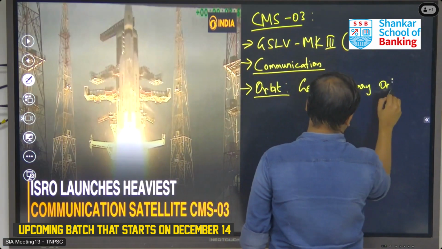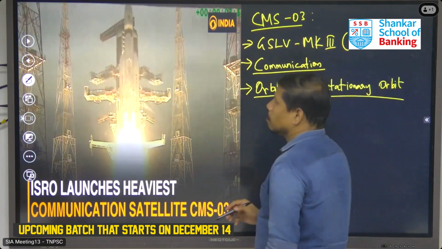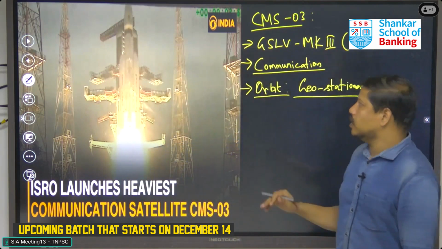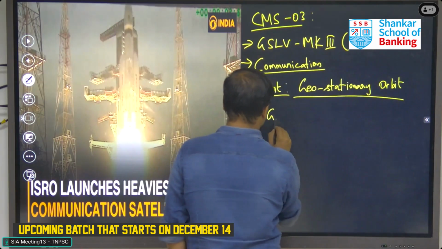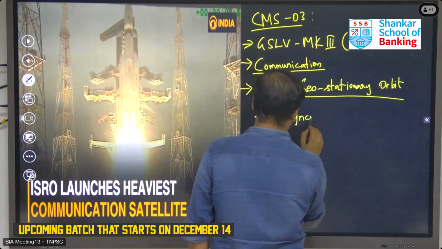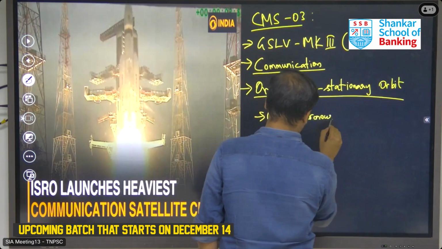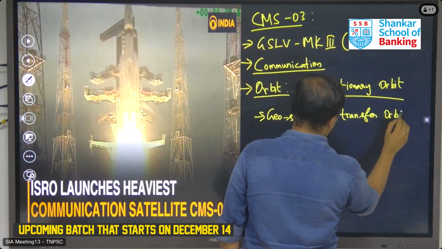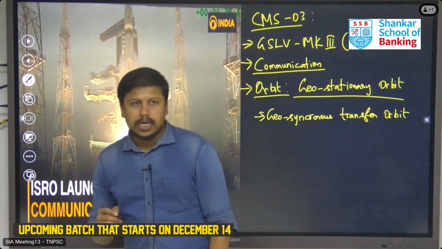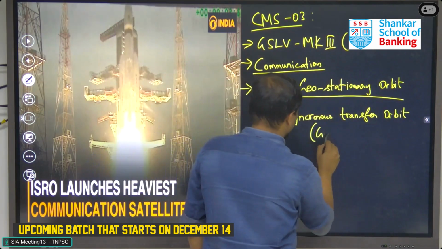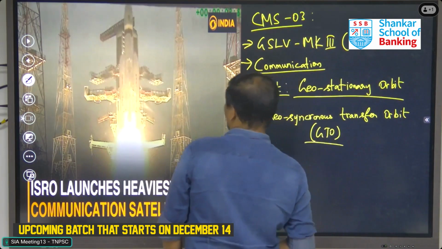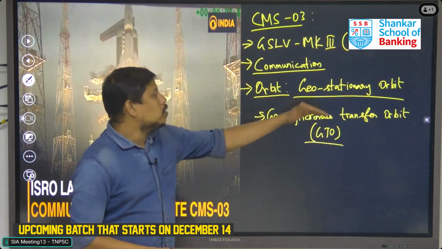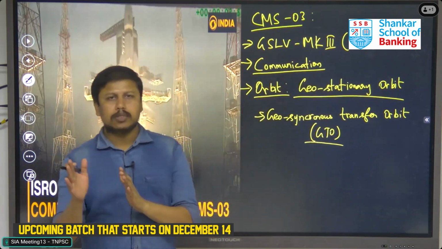The satellite has not been placed by ISRO directly in the geostationary orbit. They placed the satellite in the geosynchronous transfer orbit, GTO. This is where our satellite has been placed, from which it is going to be moved to the geostationary orbit. So how is this process going to happen?